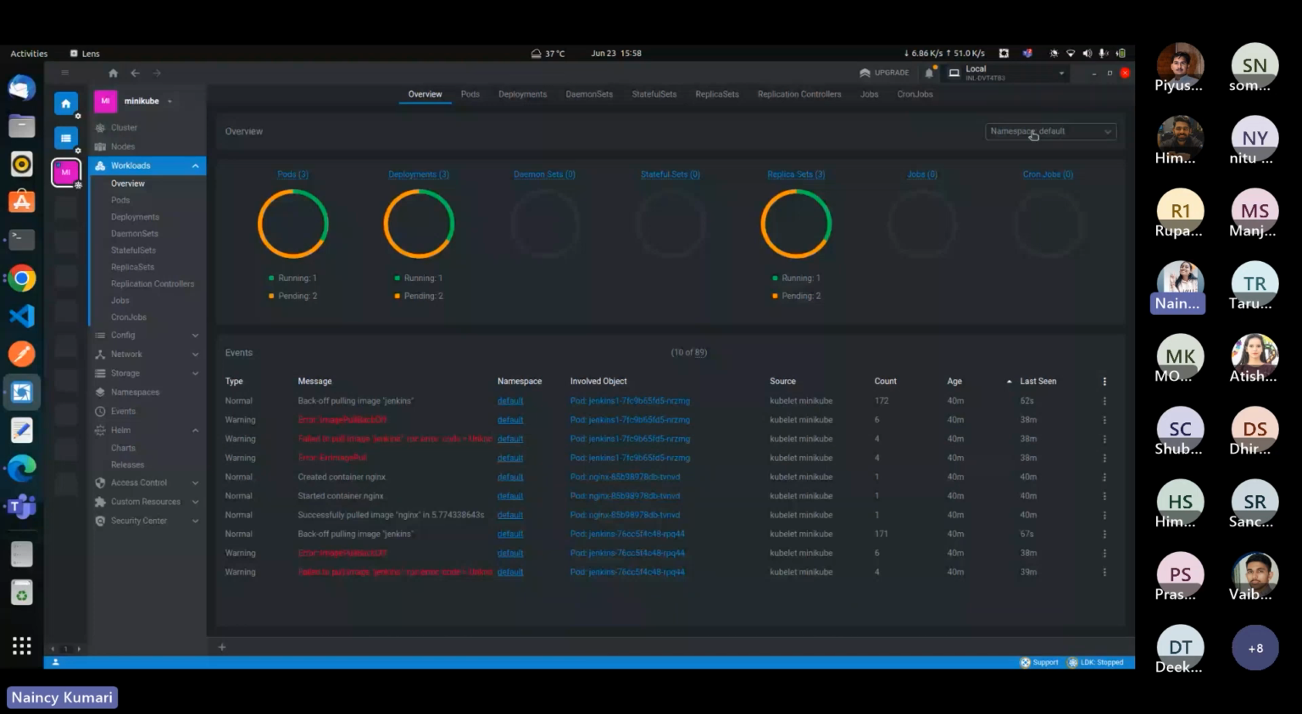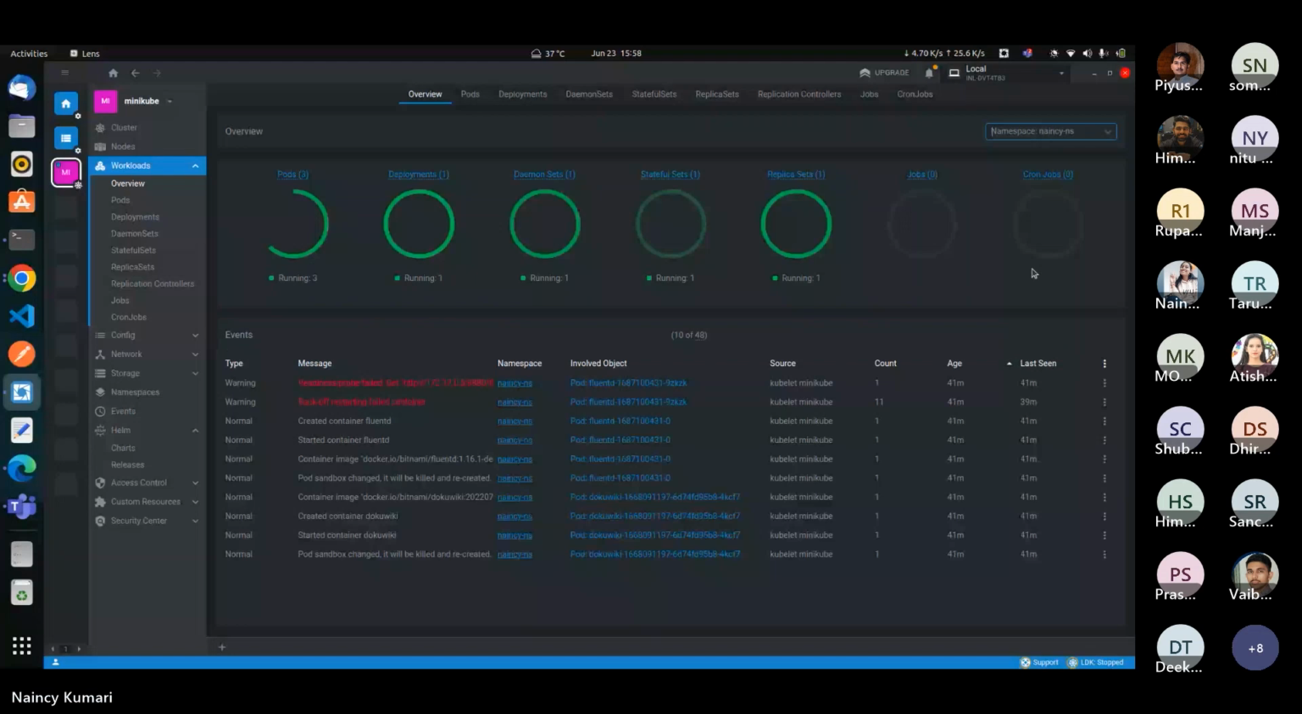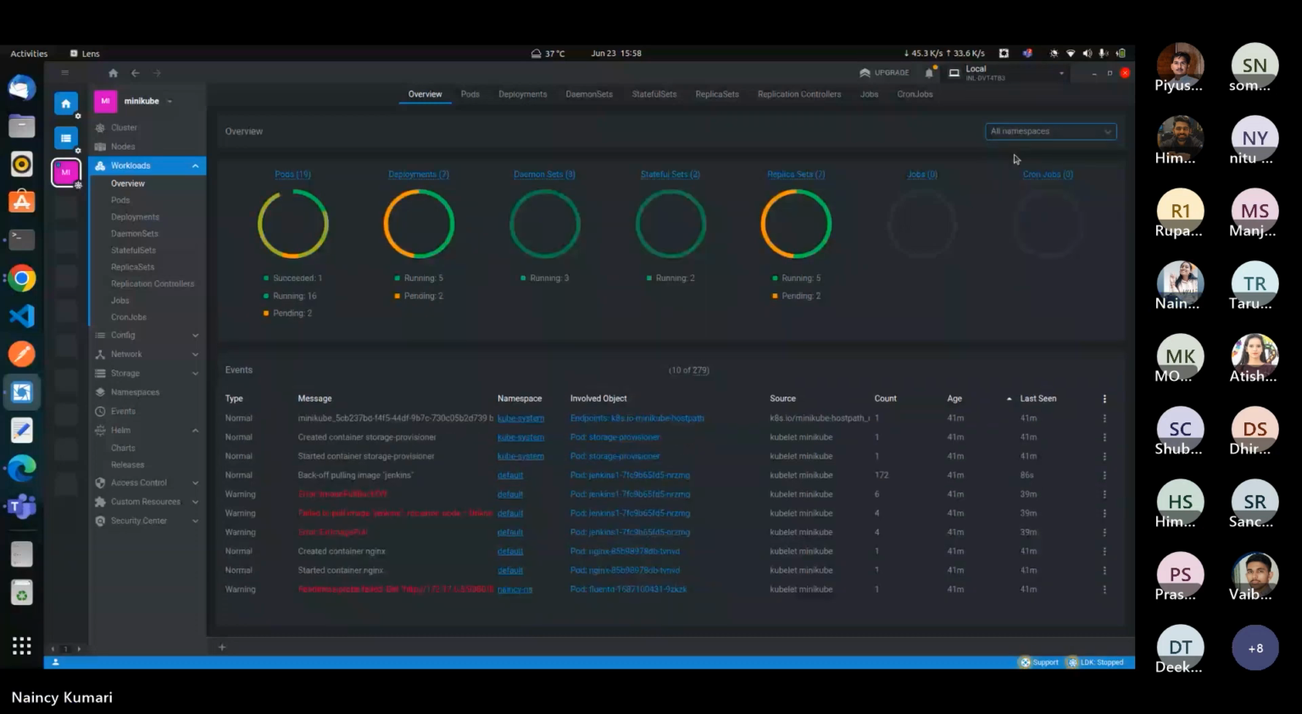Here you can see the namespace option. You can also select the namespace here, and you can view the resources inside this particular namespace. This is the default namespace. If you want, we can select all namespaces. Okay, this is the overall overview of the cluster.